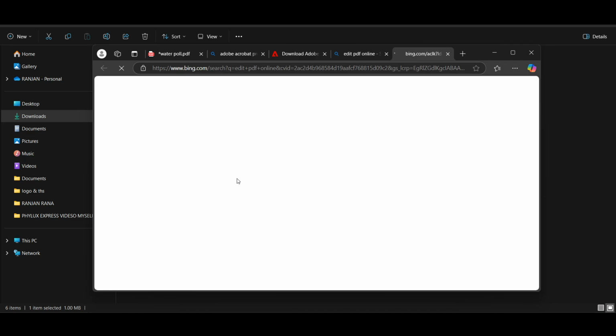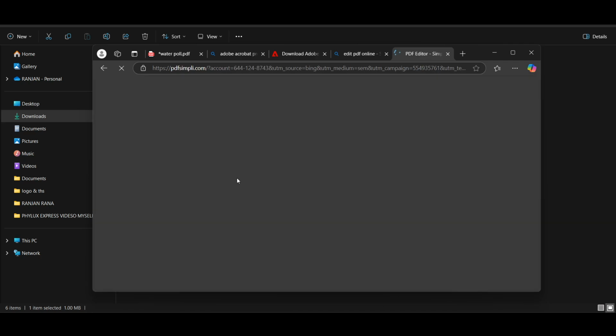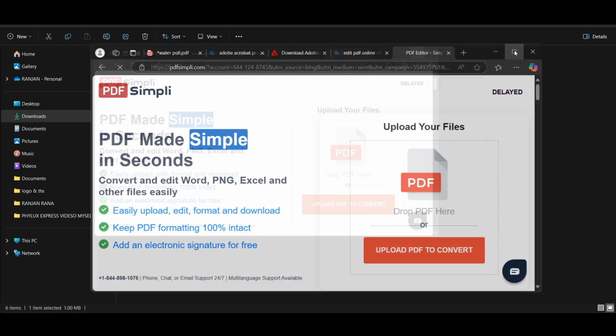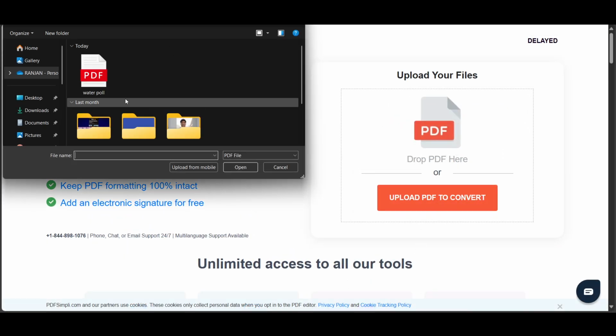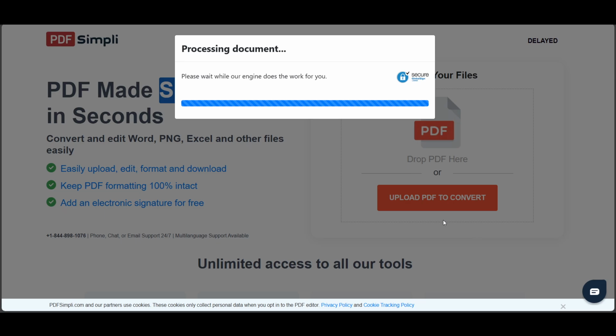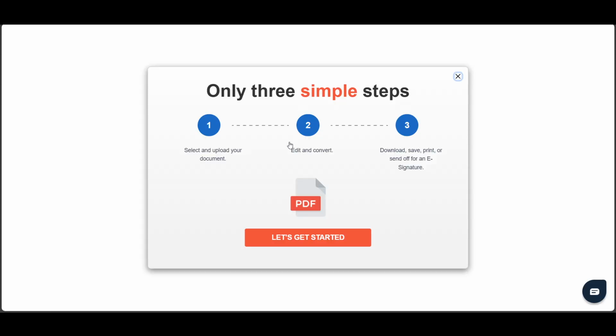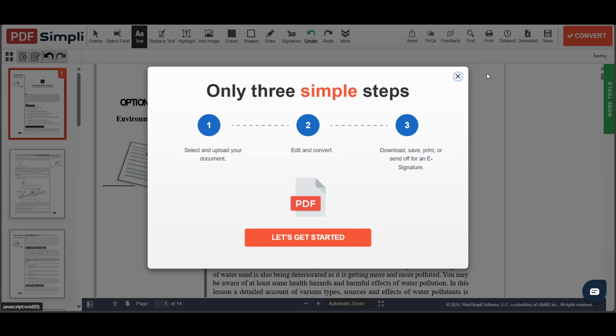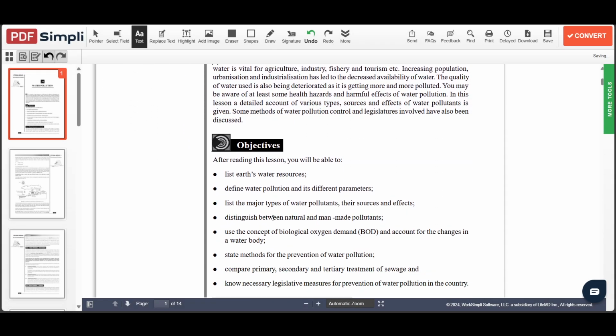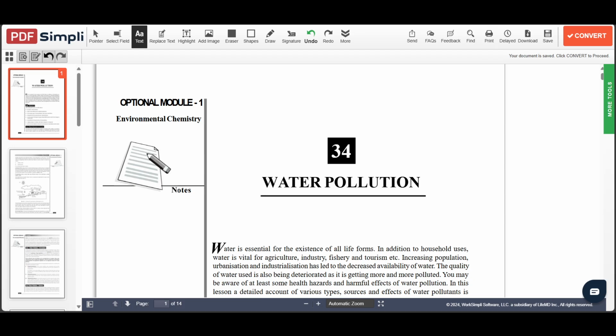But there are different websites to edit PDF online, and there are several websites which can help you with it. For example, this one. So if I just go and click on it, it will open up. Right now here we have to upload our PDF. So this was the PDF. Let's open it up. It will just take a few seconds, right? And let's wait here. Now let's click on close, and now we will get the complete option to edit this, right?